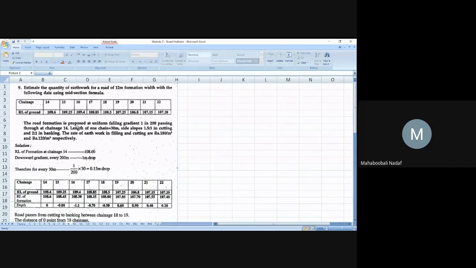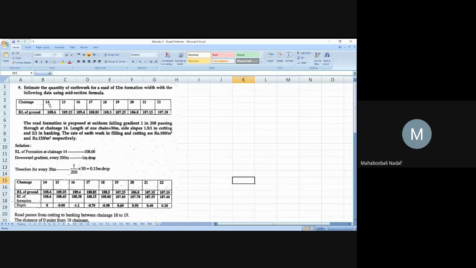Now the road formation is proposed to be a uniform falling gradient. Means what? Uniformly it is going downward like this. It is going downward. So 1 in 200. That means you need to deduct something, because it is a falling gradient passing through a chainage of 14. Means what? From 14 it is going. Okay? From 14 it is going.